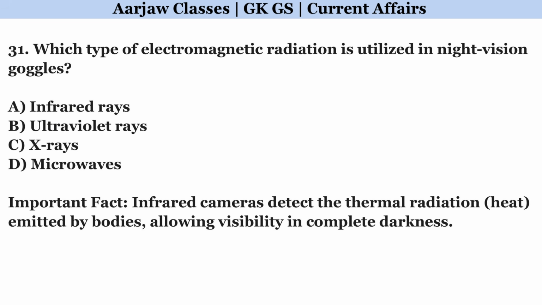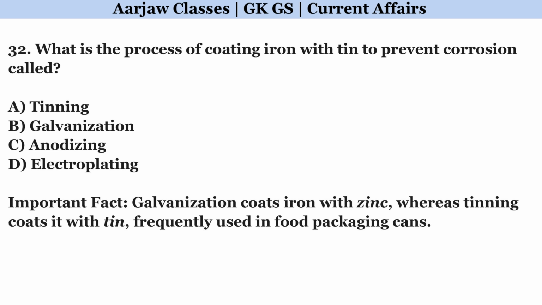Which type of electromagnetic radiation is utilized in night vision goggles? Right option is A. Infrared rays. What is the process of coating iron with tin to prevent corrosion called? Right option is A. Tinning.